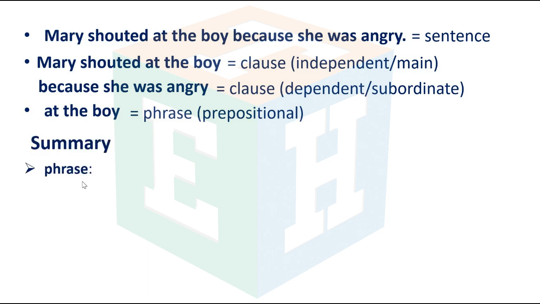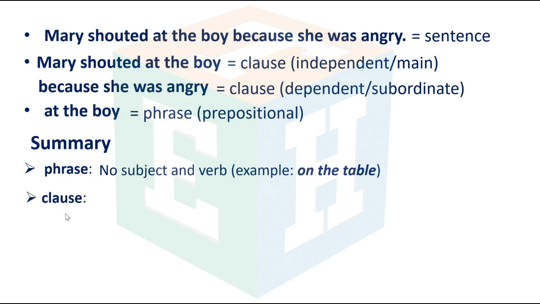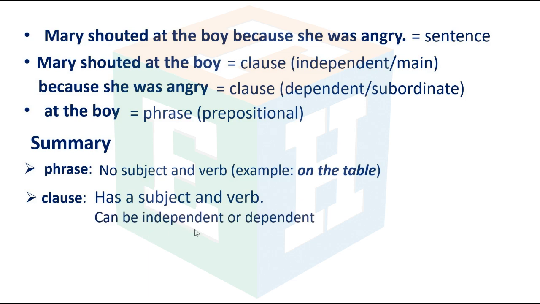Summary. Phrase: a phrase has no subject and verb. Example, on the table. Clause: a clause has a subject and verb. It can be independent or dependent.